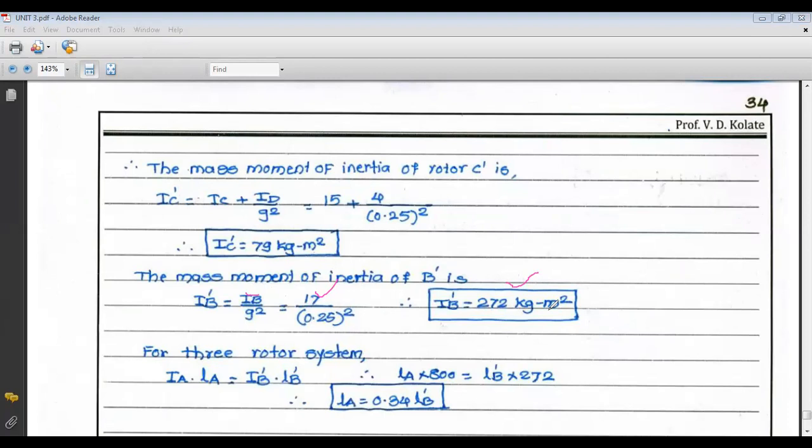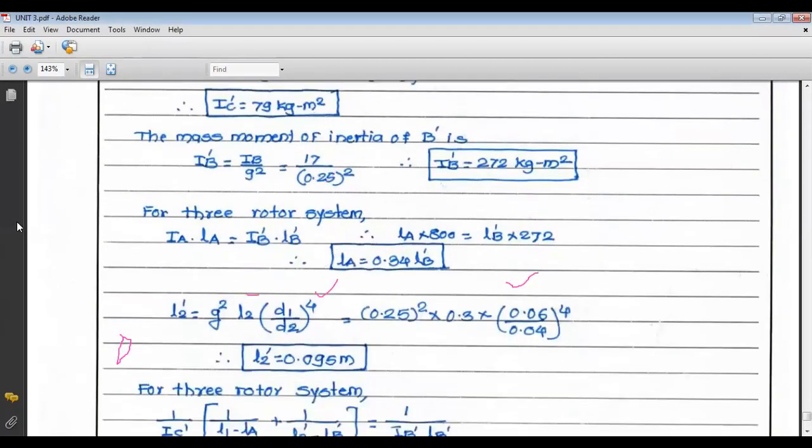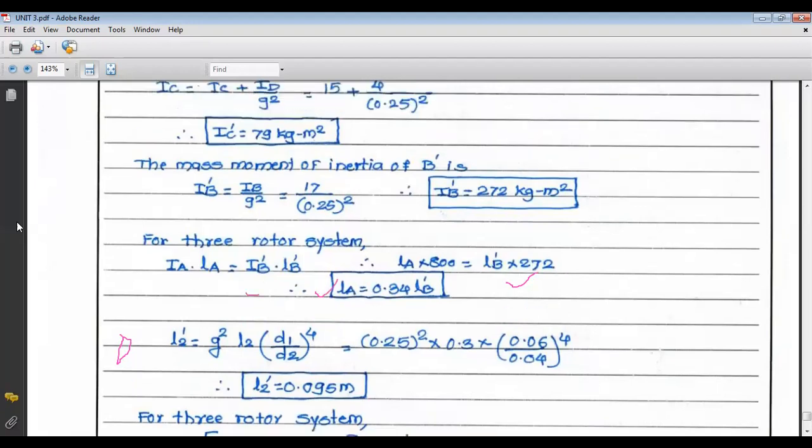Now for 3 rotor system, we have 2 equations. First we have to find out the value of L2 dash. L1 is already known to us. So we have to find out the value of L2 dash.